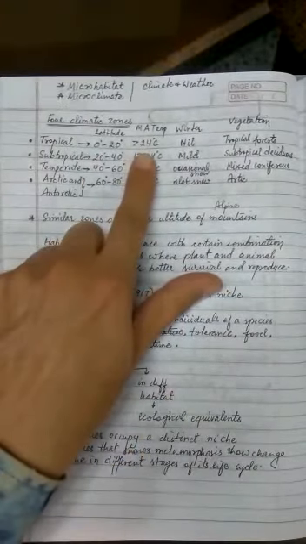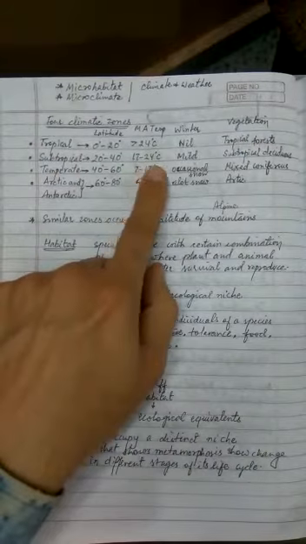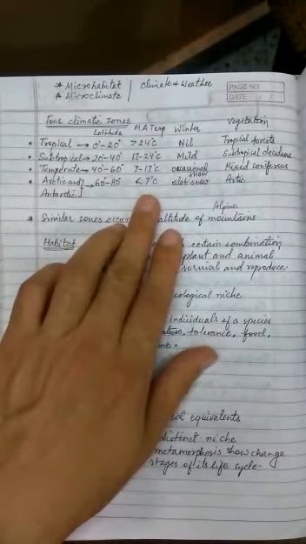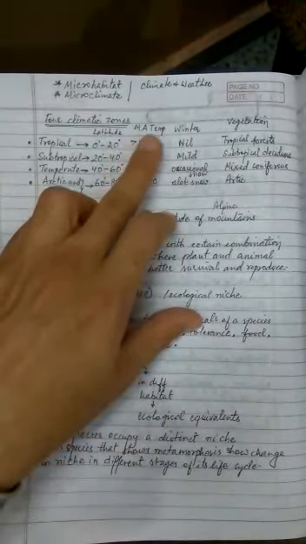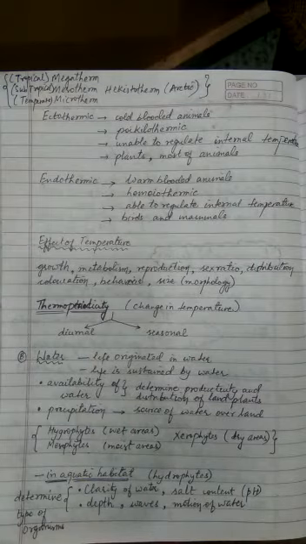In the tropics the temperature is always more than 24 degrees, so these are megatherms. In the subtropical zone it is 17 to 24 degrees, which is slightly lower, so it is called meso because it is in between. In the temperate zone it is 7 to 17, so they are called microtherms. And then very cold conditions, below 7 degrees mean annual temperature, in the case of the Arctic zone, the animals, plants or organisms are called ectotherms. I hope these terms are clear to you.